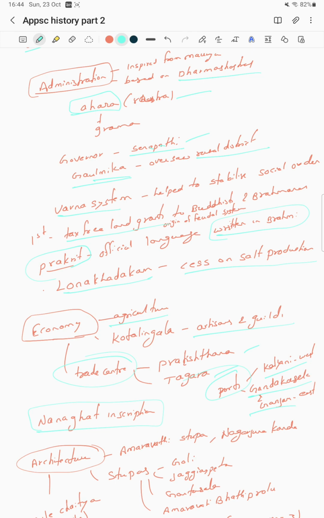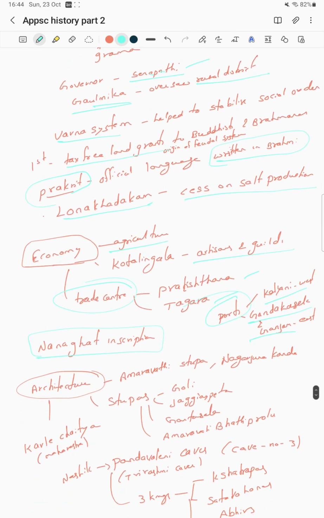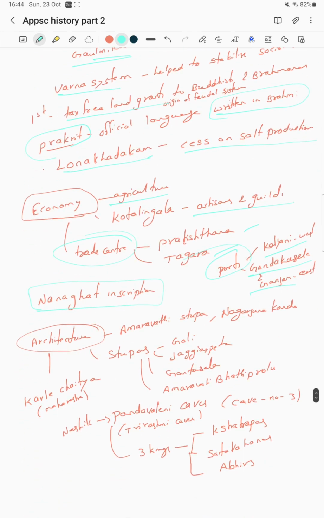We can say the Nasik inscriptions also. Next, architecture. When it comes to architecture, there are stupas such as Amravati Stupa, Nagarjuna Konda, Goli, Jaggayyapeta, Ghantasala, Amaravati and Bhattiprolu in AP. There is also the Karle Chaitya in Maharashtra, which is a famous architecture.